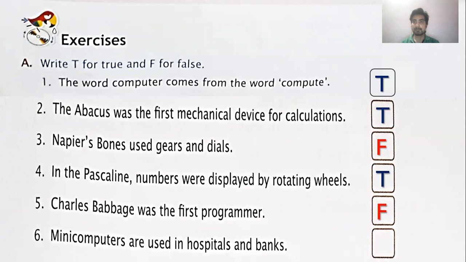Whereas Charles Babbage was known as the father of the computer because he created the first computer on which all of today's modern computers are based. Six, minicomputers are used in hospitals and banks. This will be false because in hospitals and banks we do not need to create networks there. So that's why a microcomputer will be enough.